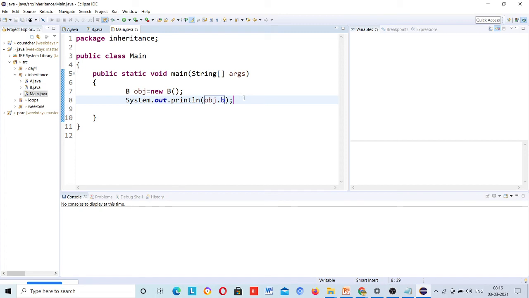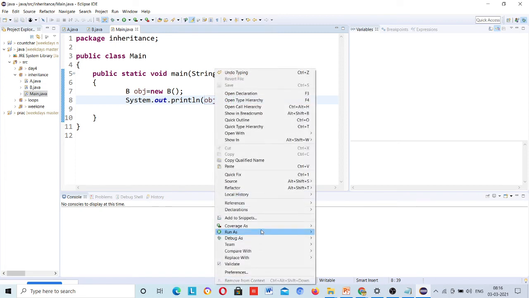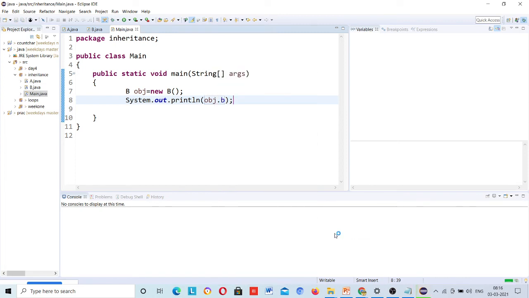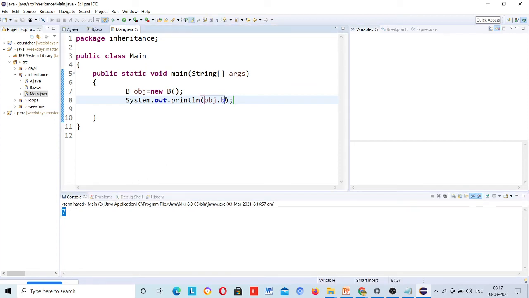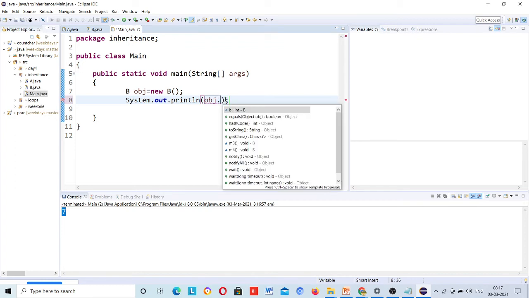If I run this code, it will print my variable. Once I use this object dot, you can see whatever can be accessed with this class is suggested here: B, M3, M4. Guys, you need to understand and be aware of this.